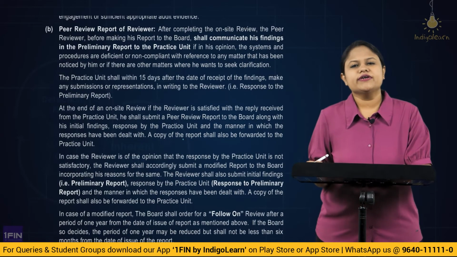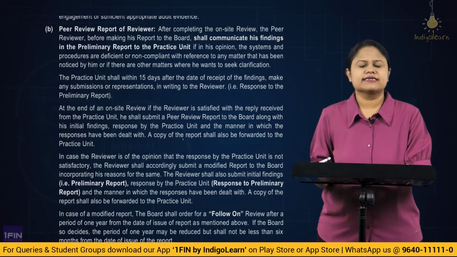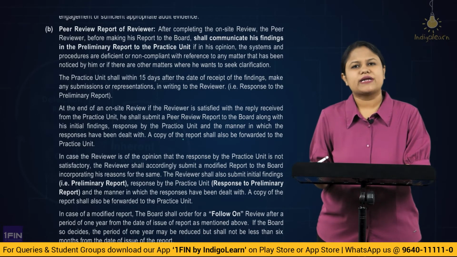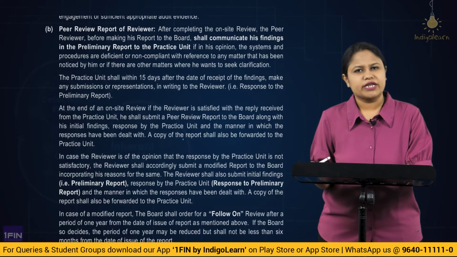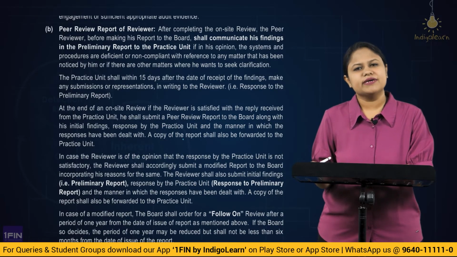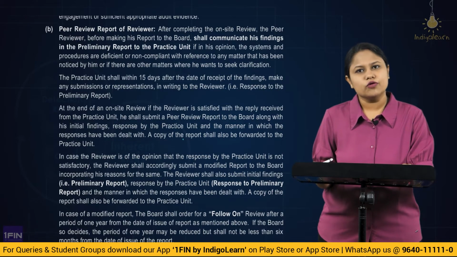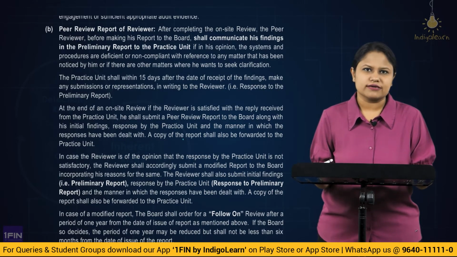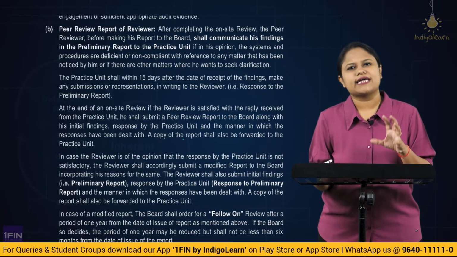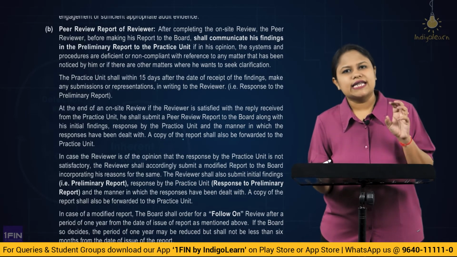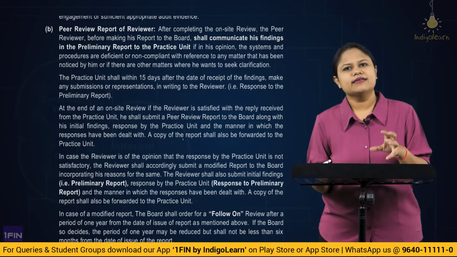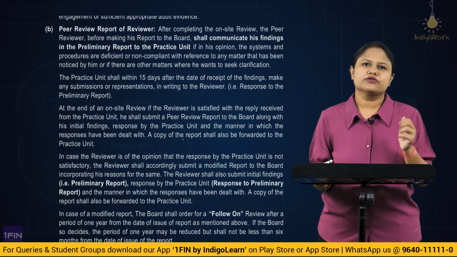Alright. So here, whatever deficiencies have been identified, it is under the peer review of the practice unit. In that case, we know very well that this has to be first intimated to the practice unit before you give it to the board. So always the peer reviewers, whenever they identify any deficiency, anything which is non-compliant, they first have to inform whom? It has to be informed to the practice unit. And then the practice unit will be given a timeline to respond back to it. And after receiving the response, only then the report will be given to whom? To the board.